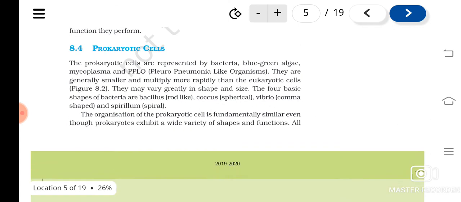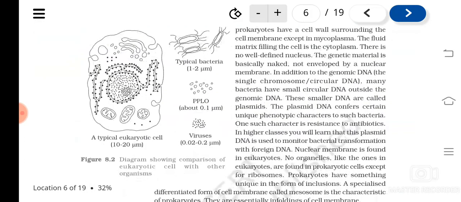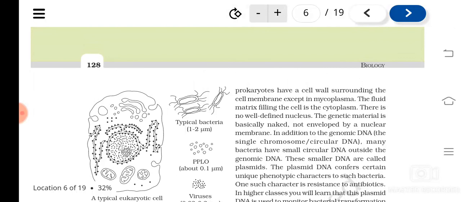Then if you see the structure of a prokaryotic cell, it will have a cell wall, except what? Mycoplasma lacks the cell wall. Understood? Even though it comes under prokaryotes, then there will be a cytoplasm and they will not have any nucleus. We have studied, isn't it? There is no region known as nucleus which is covered by a nuclear membrane.